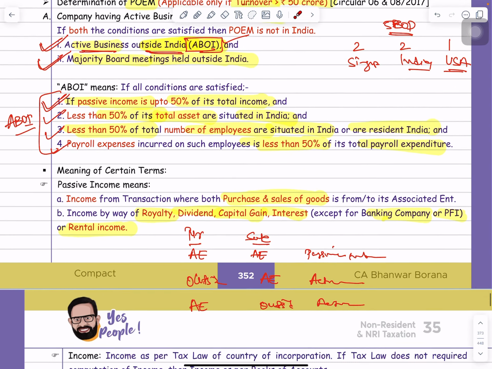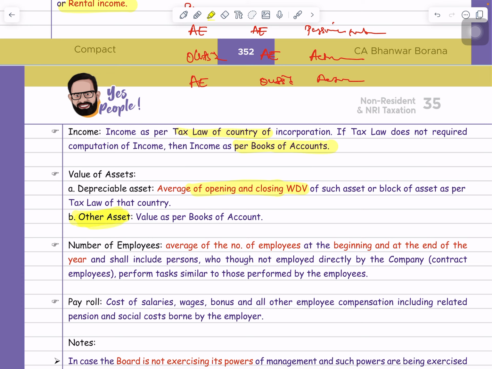One more point. Here the second tranche of this particular point says that less than 50% of total assets are situated in India. Sir, how will we calculate the asset value? So guys, in case of the depreciable asset of that company, just take the average of the opening and closing WDV of that asset. But in case of other assets, like land, which is not a depreciable asset, just take the value as per books of accounts.